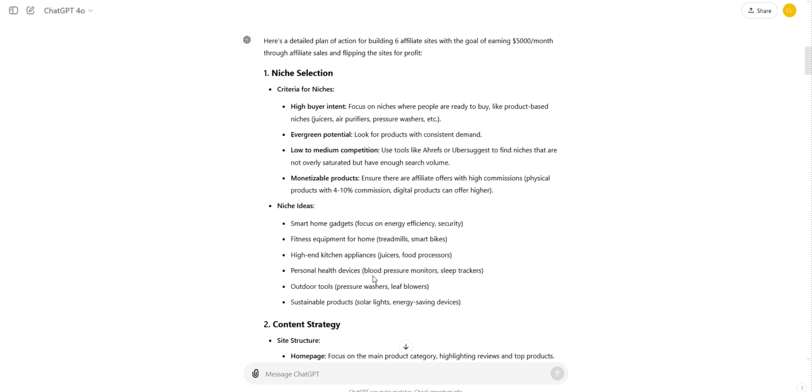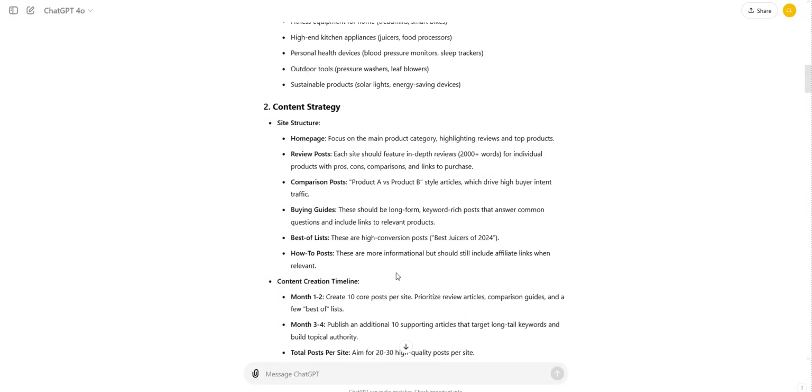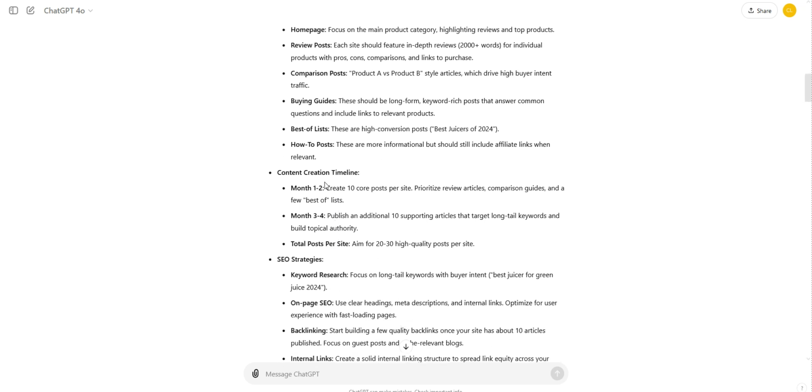Outdoor tools. Content strategy, so it's given me an idea of the site structure: review posts, comparison posts, buying guides, best of lists, and how to posts. And then an idea on the timeline, how to work it out, month 1 to 2, create 10 core posts, and so on. And it's laid that out.